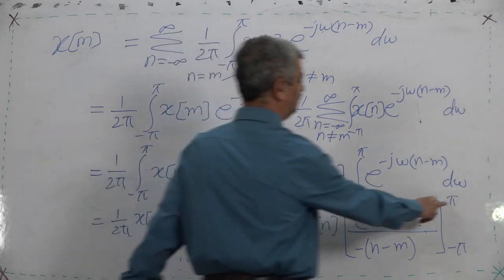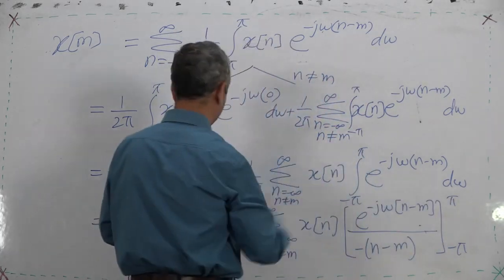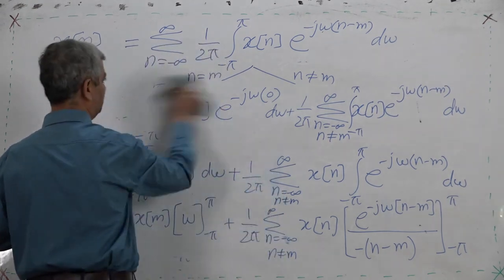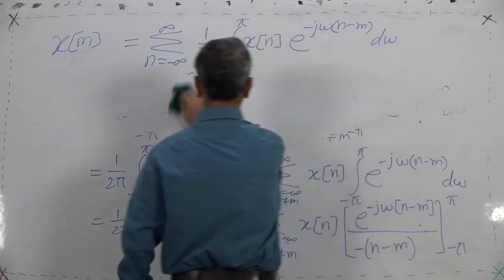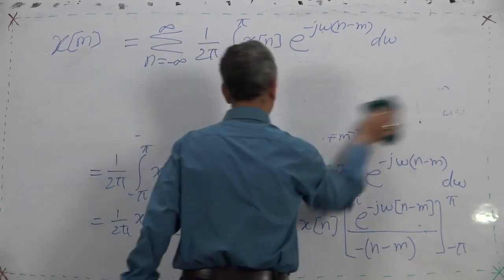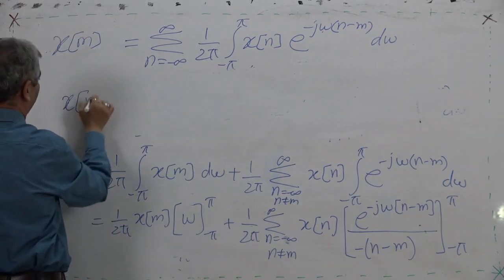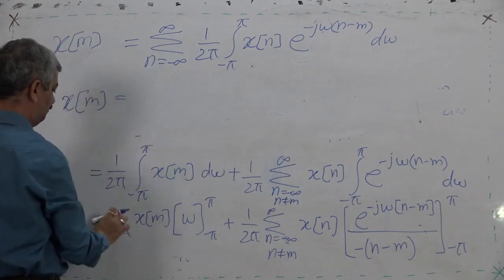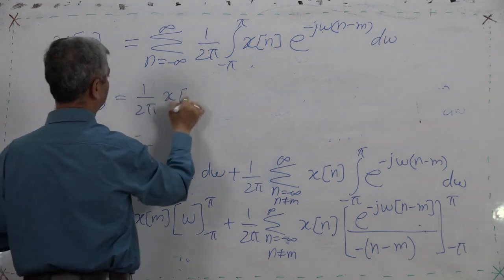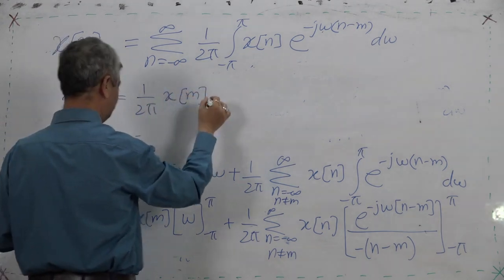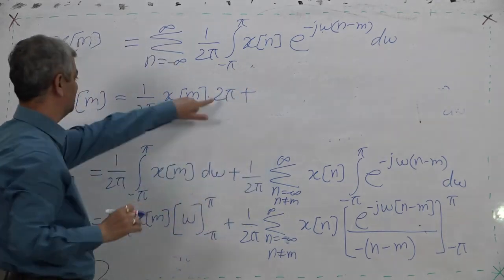It is not the same that way, we can make it very clear so that there should not be any confusion. So obviously for x m, this is 1 upon 2 pi x m into 2 pi. So this 2 pi gets cancelled, it is x m.